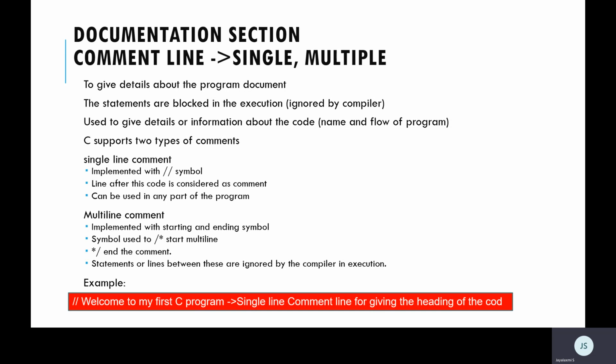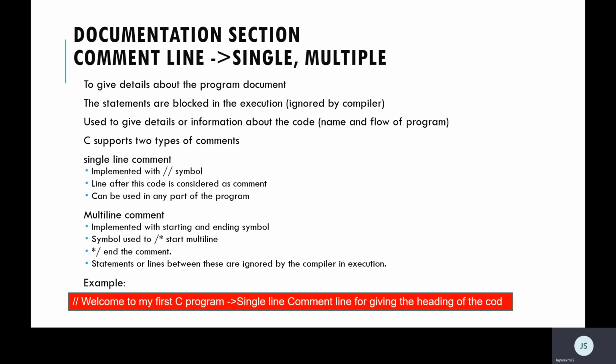Documentation is basically giving some detail about the program. Let's take, if I am the user, I have written the program, and tomorrow somebody has to check my program. Once they look at the program at a glance, I am telling them what the program is all about. Like that, some information about the complete program, or any line of the program, you give with the help of the documentation section. So in this documentation section, we will implement something called a comment line.